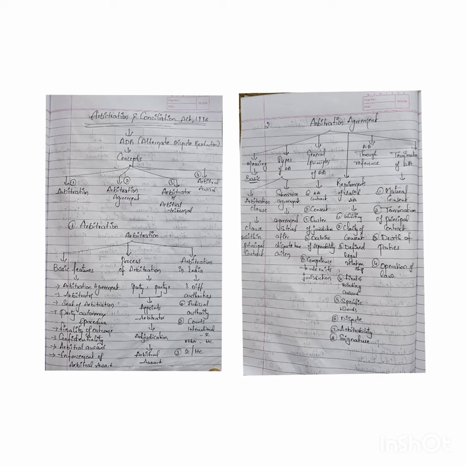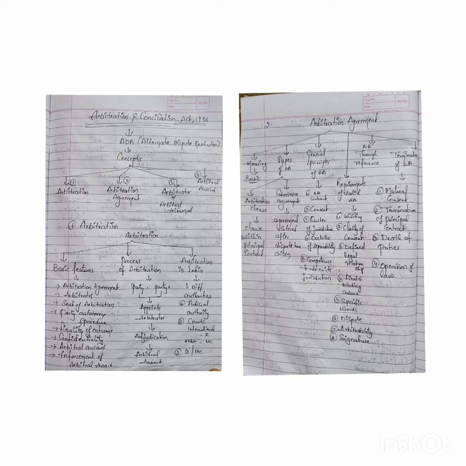First, to start arbitration, there should be an arbitration agreement. What should the arbitration agreement specify? It should specify the intent of the parties to arbitrate their dispute, and it should clearly note that none of the parties will go outside this arbitration to resolve the dispute. They should not go to the court after deciding that they will arbitrate the dispute. So this is the first, the arbitration agreement.